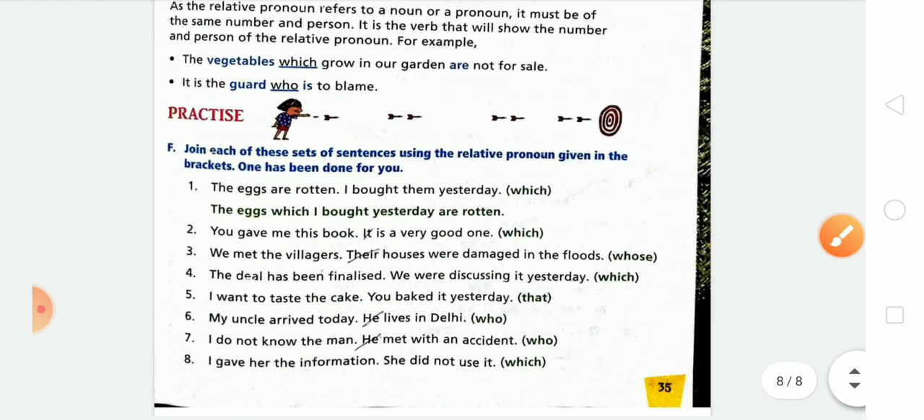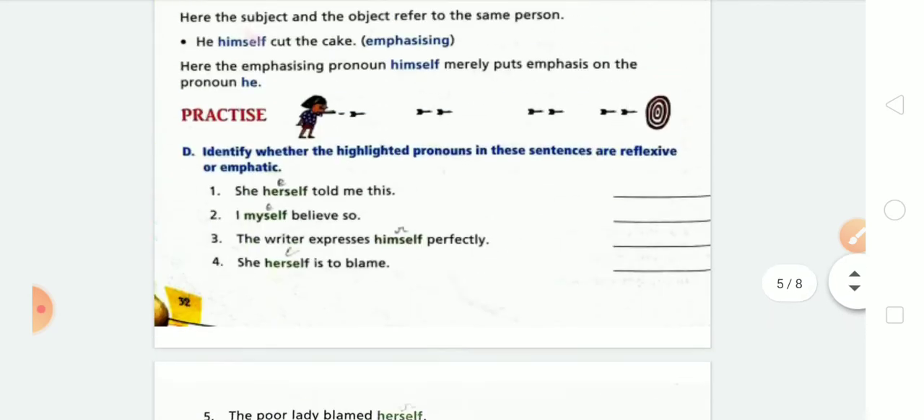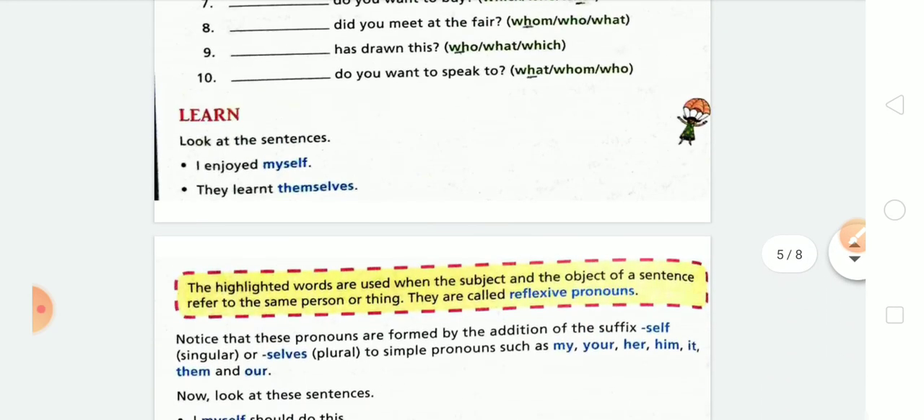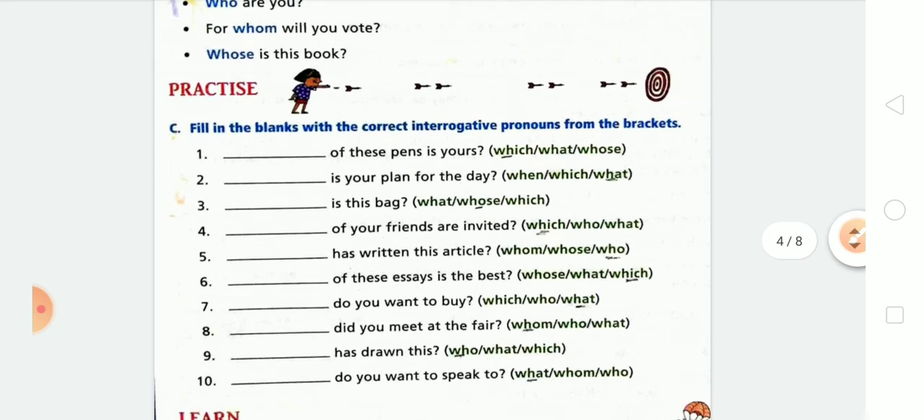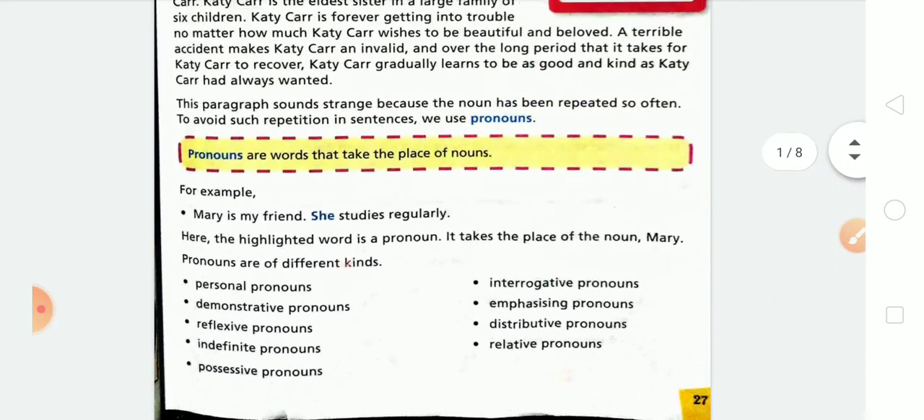Now we have talked about all the kinds of pronoun, and I hope all of you have understood this pronoun.